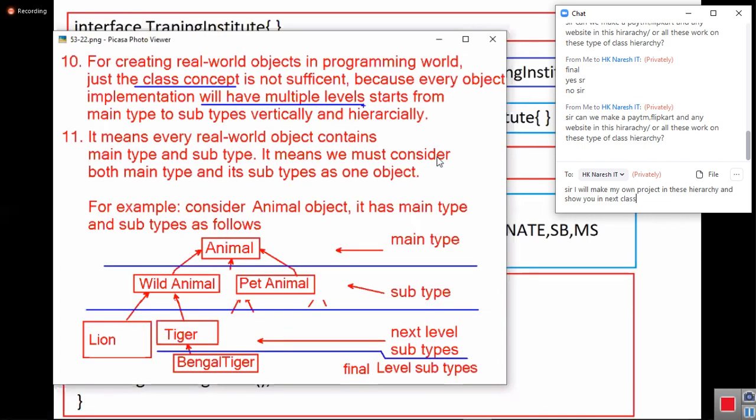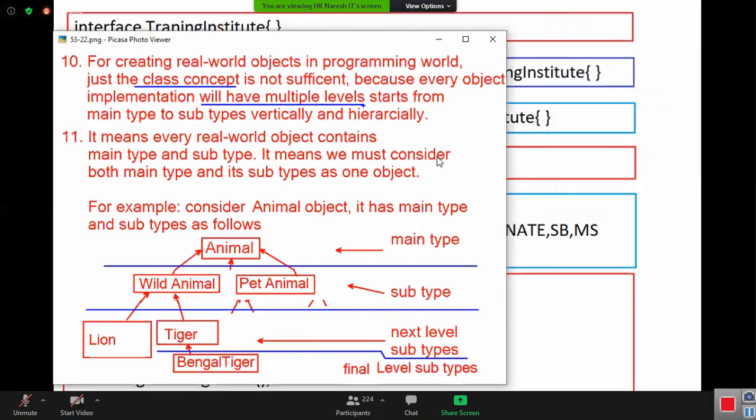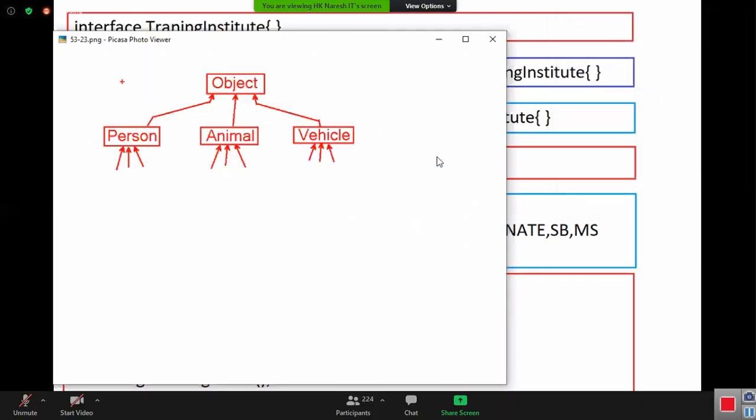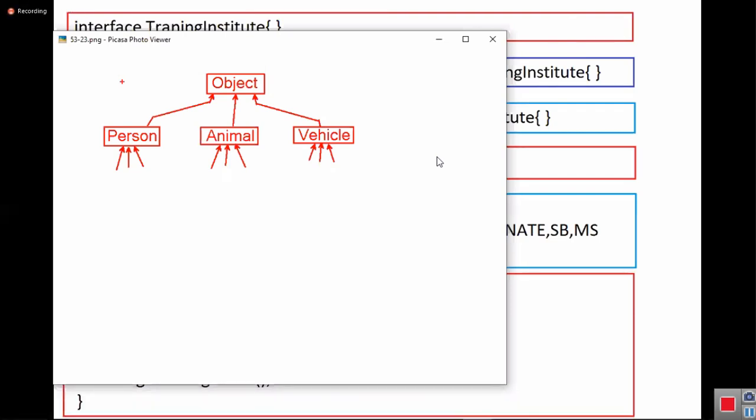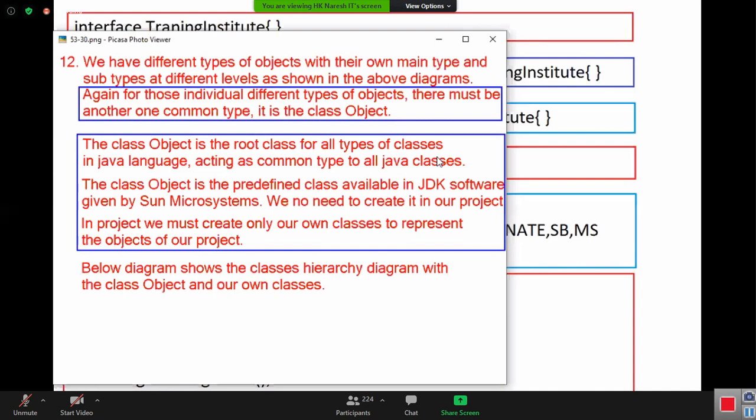Just the class is not sufficient, because every object implementation will have multiple levels, starting from the main type to subtypes, vertically and hierarchically. It means every real-world object contains a main type and subtypes. We must visualize both the main type and its subtypes as one object. For example, consider the animal object, person object. Next, the second point I explained, and the third point I explained: all objects are of type object. Then for representing all objects, one common type is required, that is object.